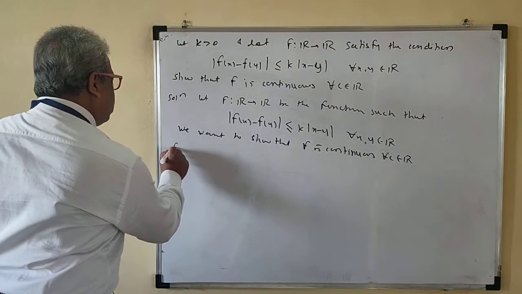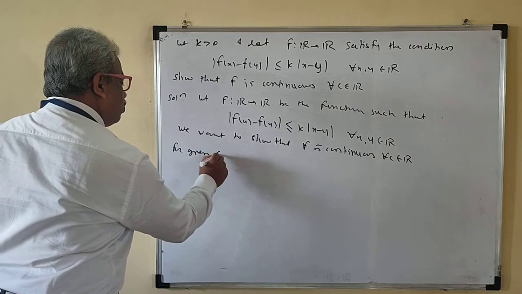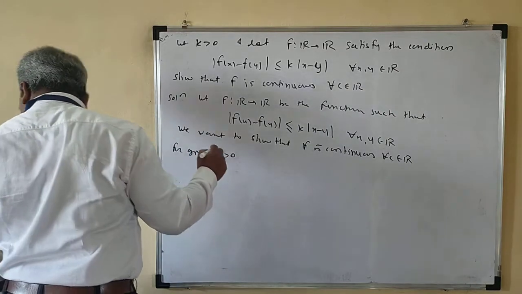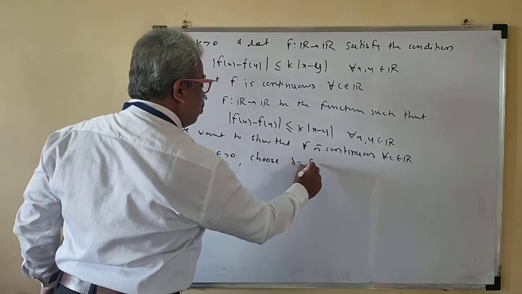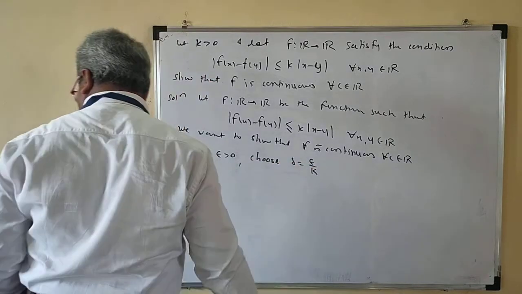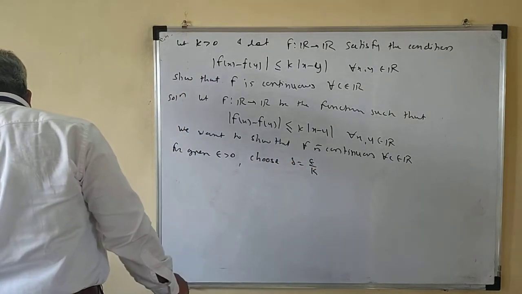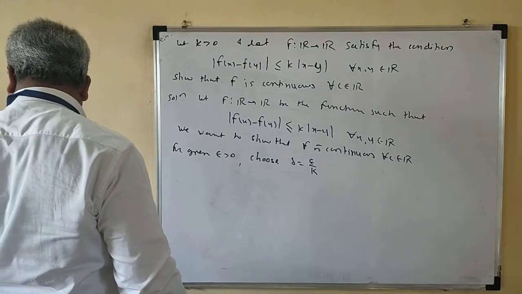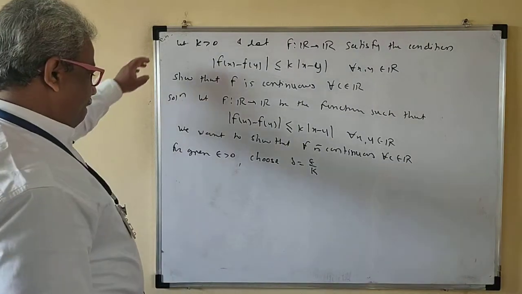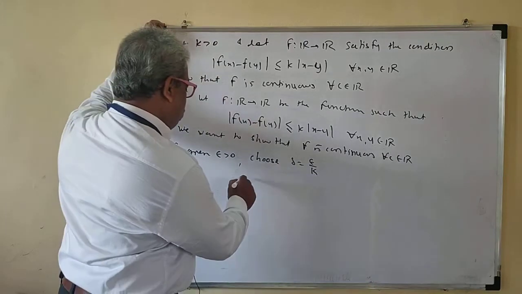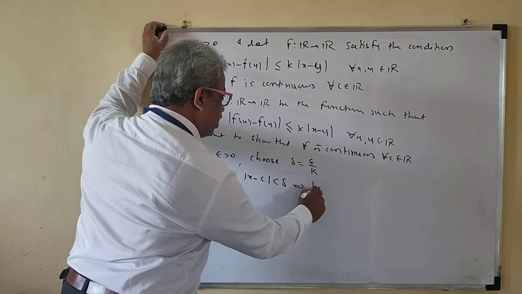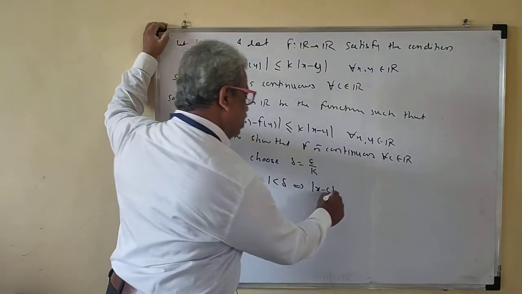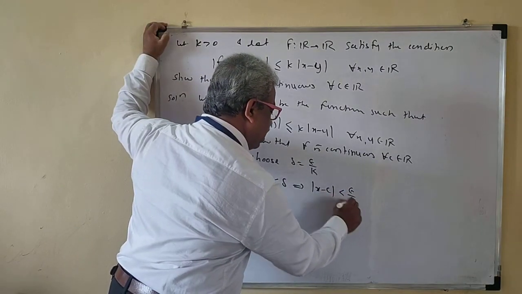So for given epsilon greater than 0, choose delta equal to epsilon upon k. That we will choose. Mod of x minus c less than delta implies mod of x minus c less than epsilon by k.